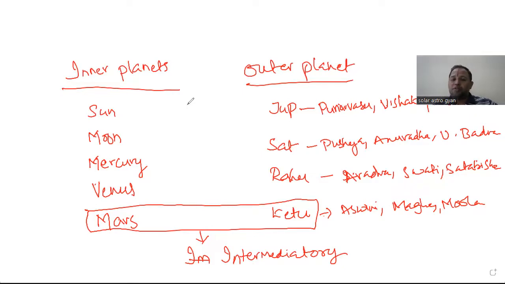In the same way, the Saturn nakshatras, Pushya, Anuradha and Uttarabhadra, are outer nakshatras. Whichever planet is in the innermost nakshatras, that is the Sun, Moon, Mercury, Venus or Mars nakshatra, whenever it goes into the Saturn nakshatras or Rahu nakshatras or the Jupiter nakshatras, definitely it will create a problem. I have done research on all these things, and I found it working very beautifully on all the charts.